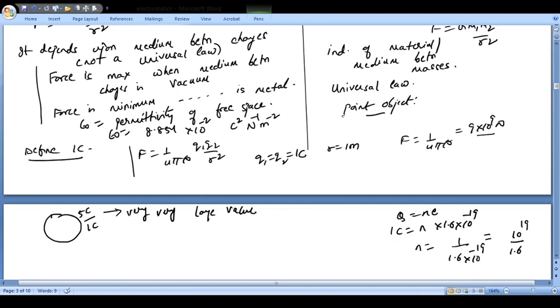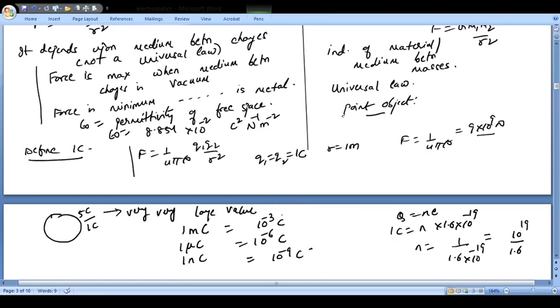So if you are dealing with numericals, you will always come across 1 millicoulomb, 1 microcoulomb, and 1 nanocoulomb. 1 millicoulomb means 10 to the power minus 3 coulomb, 1 micro means 10 to the power minus 6 coulomb, and 1 nano means 10 to the power minus 9 coulomb. So this is what we have.